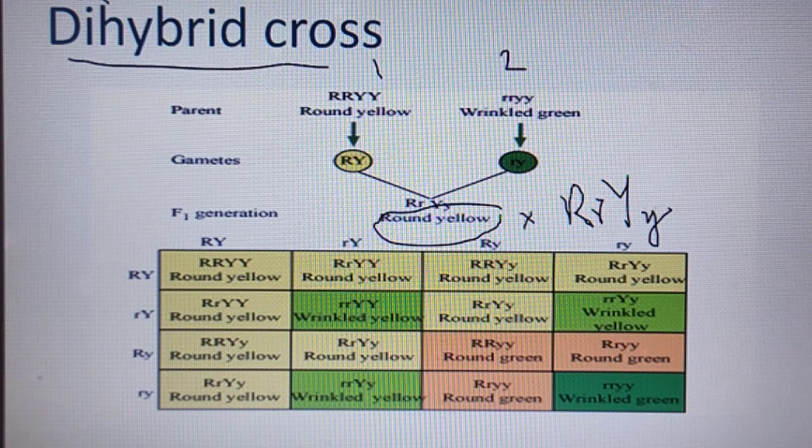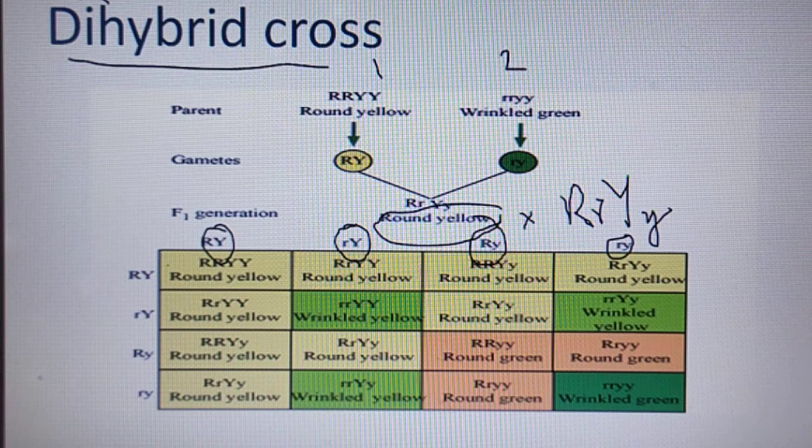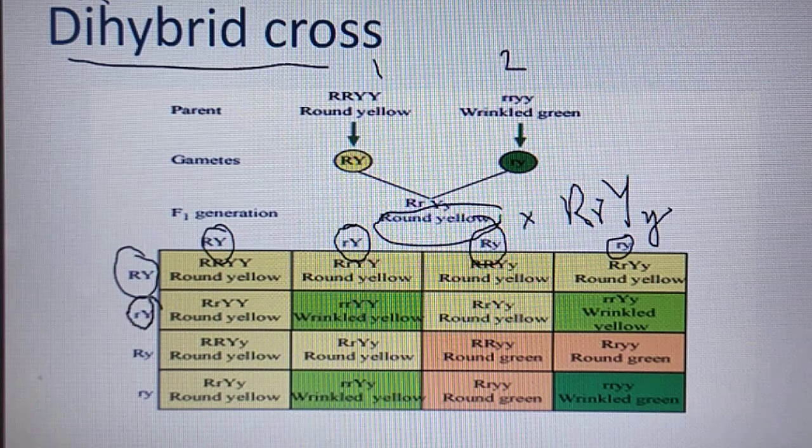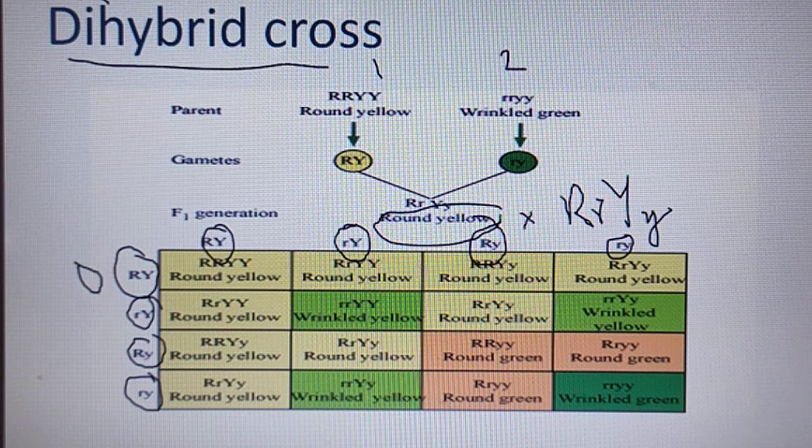So what are the different gametes formed here? Capital R capital Y, small r capital Y, capital R small y, and small r small y. These are the 4 different gametes. These 4 gametes are present in the male and 4 gametes are present in the female.